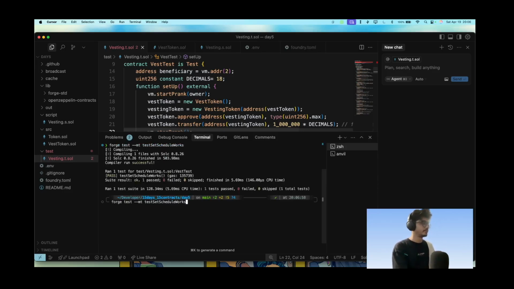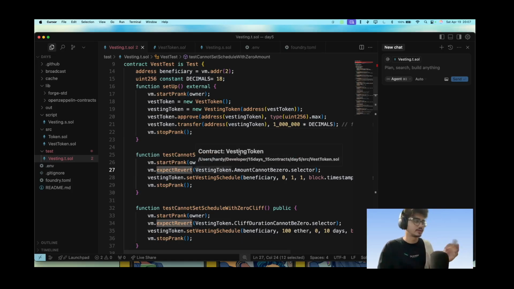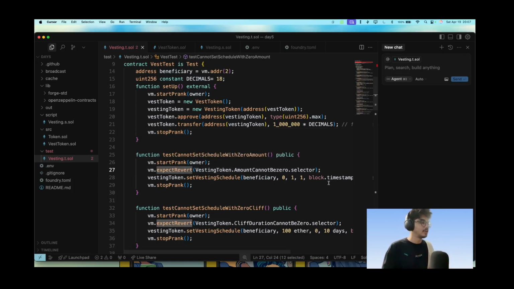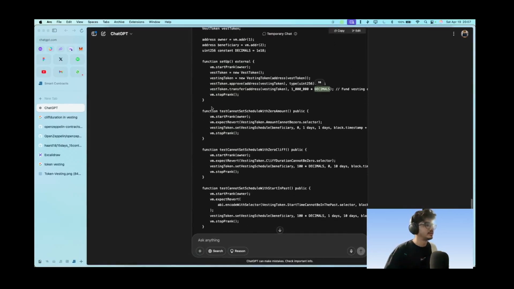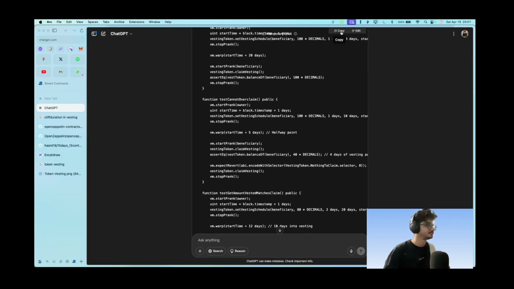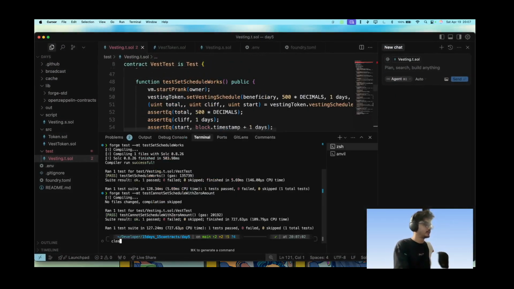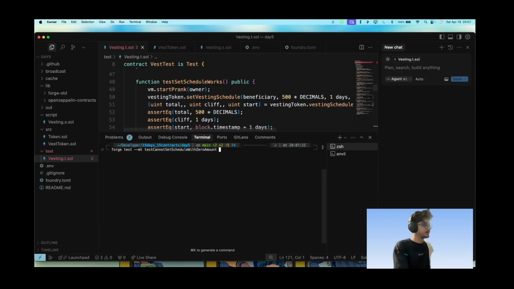Yeah, now it works. Now the earlier test should fail, and it does fail because there is an expect revert here. If expect revert is true, then the test passes, and if it is not, then it fails. So now we need to change everything here from 0, 0, 100 into decimals and whatever. Let's copy this test file, paste this, and run through the tests again.